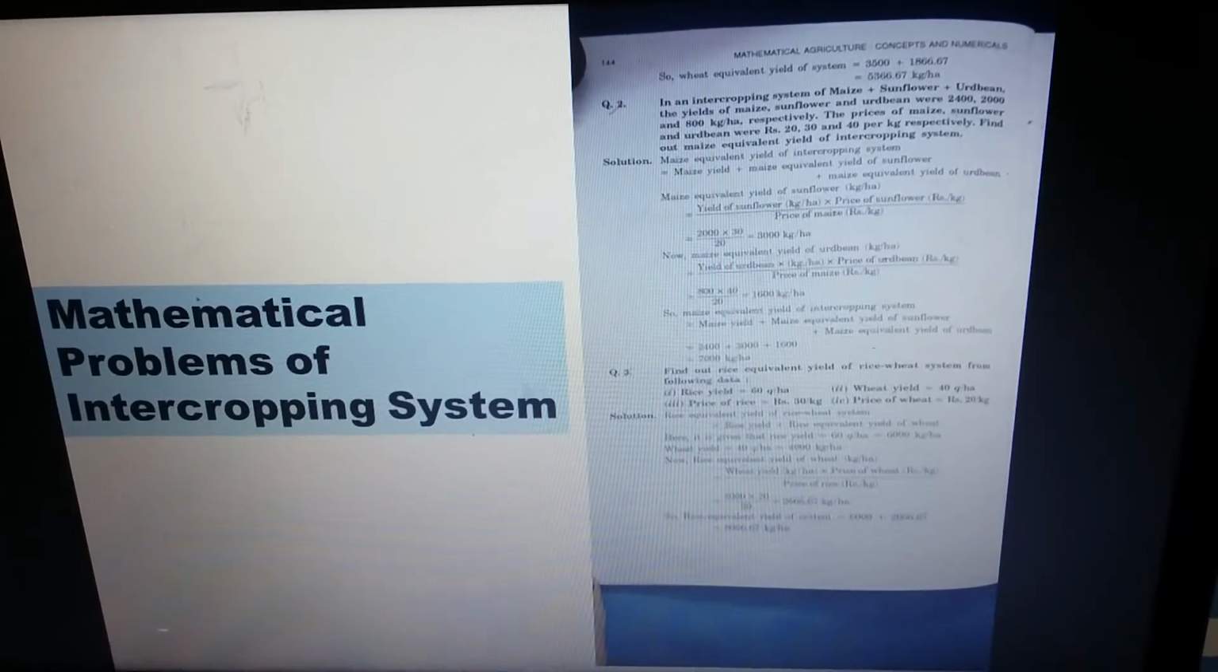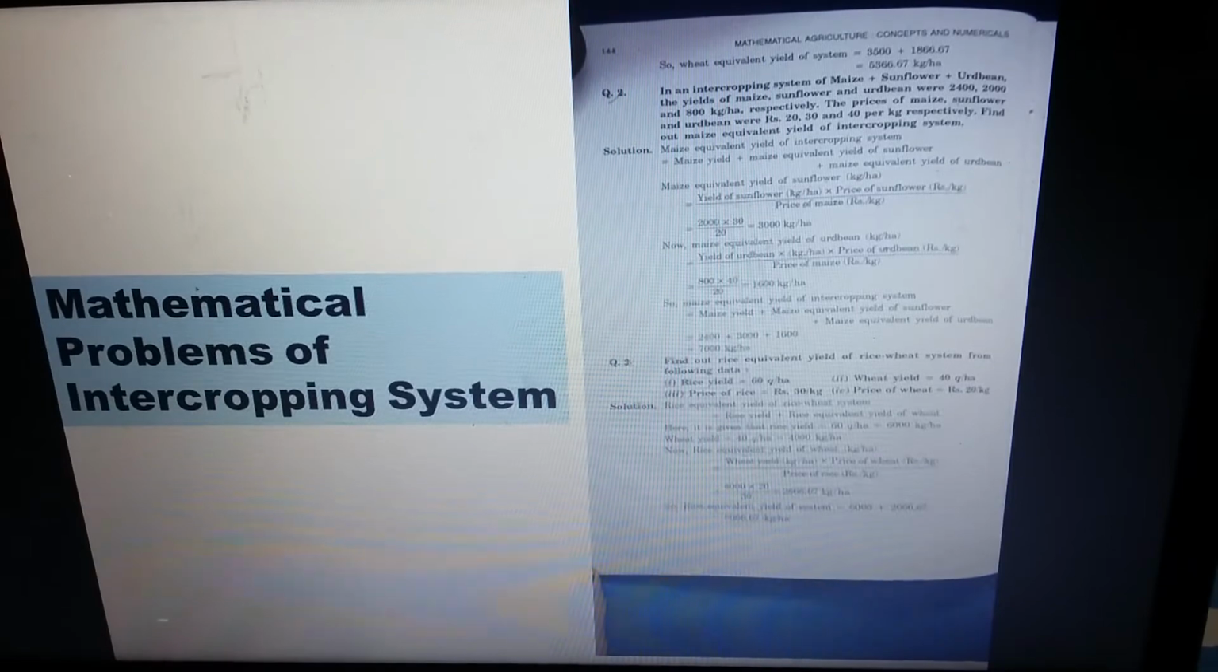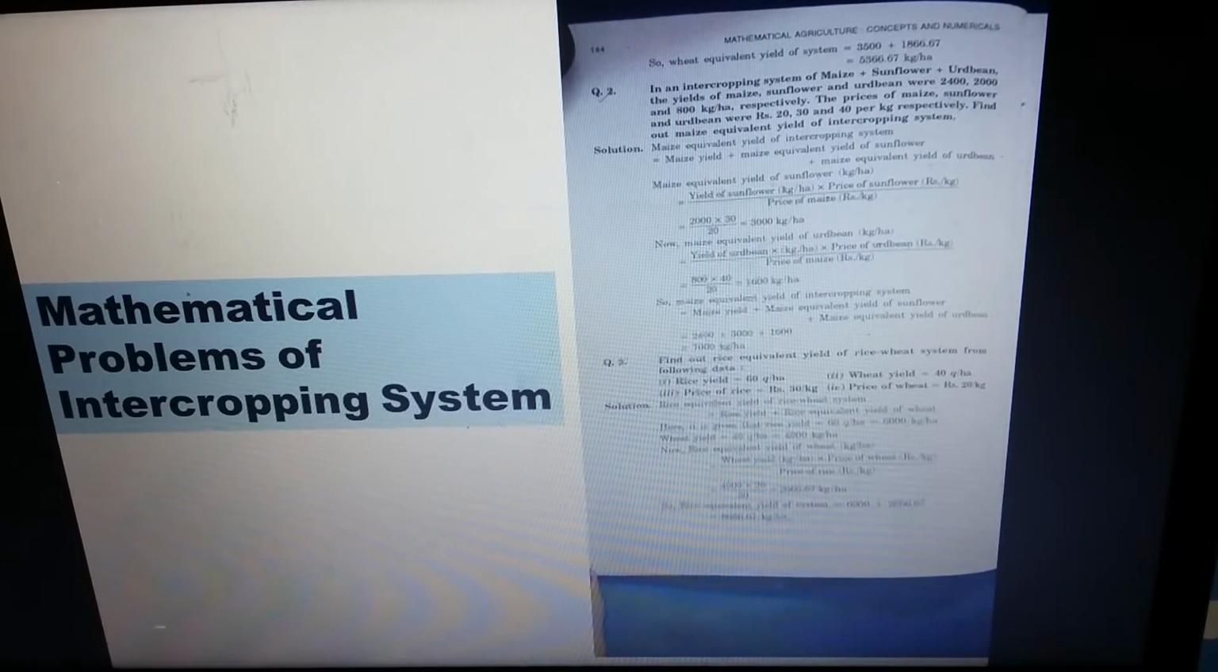So coming to the next problem, question number 2. In an intercropping system of maize plus sunflower plus wood bean, the yields of maize, sunflower and wood bean were 2400, 2000 and 800 kg per hectare respectively. The prices of maize, sunflower and wood bean were rupees 20, 30, 40 per kg respectively. Find out the maize equivalent yield of the intercropping system.